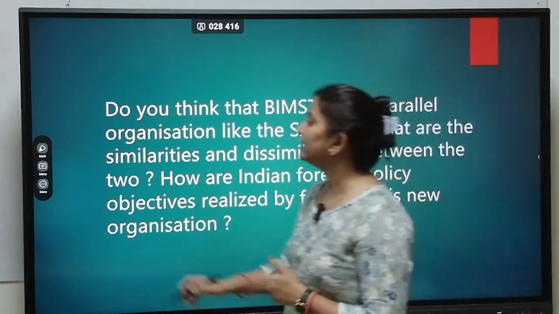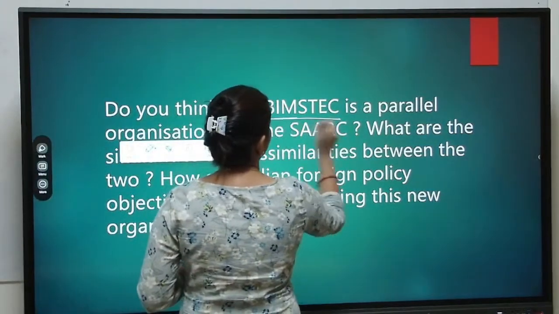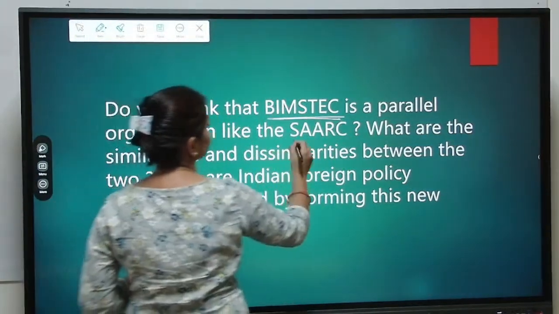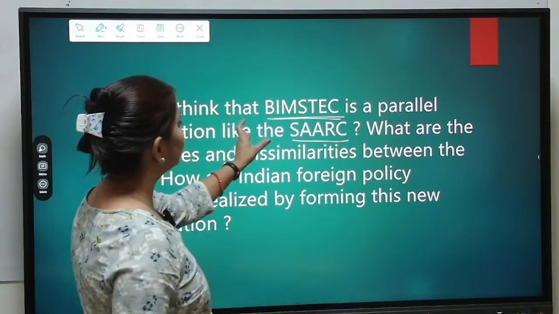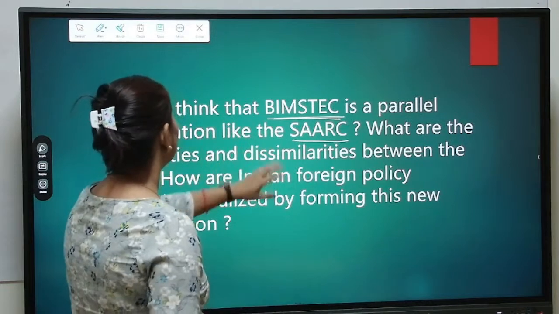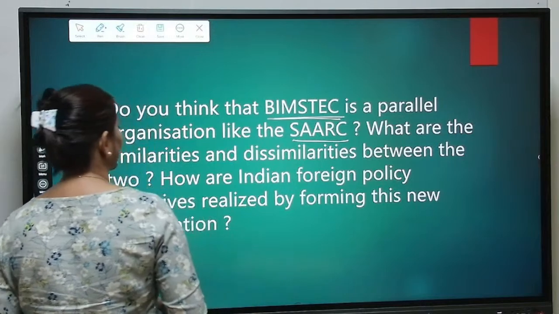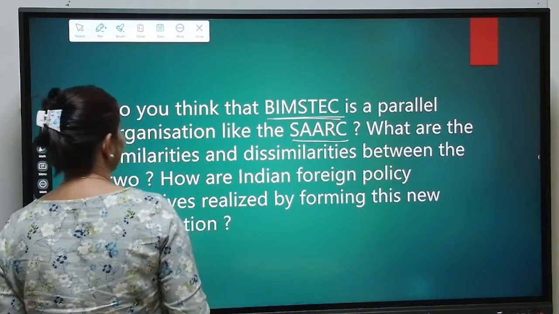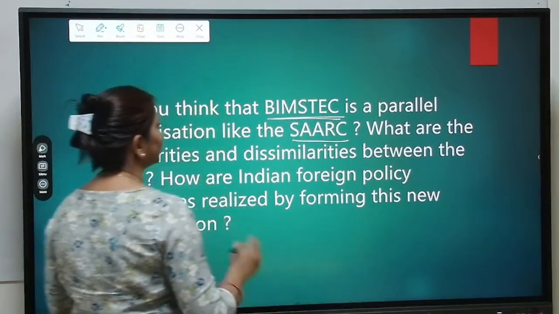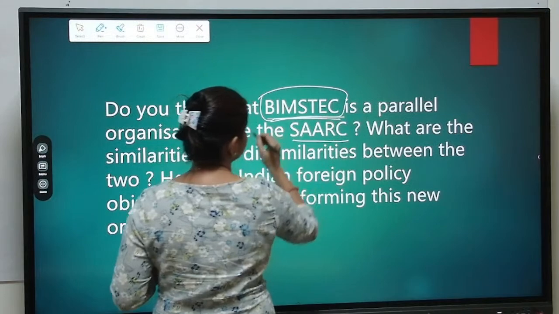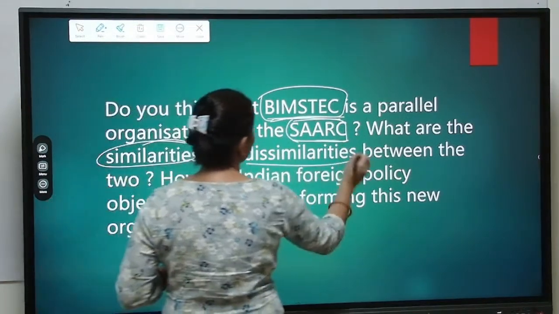So let us begin with the first question, which says, do you think that BIMSTEC is a parallel organization like SARC? The first reading of the question is just for our own understanding: do you think that BIMSTEC is a parallel organization to SARC, and what are the similarities and dissimilarities between the two? How are Indian foreign policy objectives realized by forming this new organization? So the keywords here will be first of all BIMSTEC, secondly SARC, then the similarities and the dissimilarities.